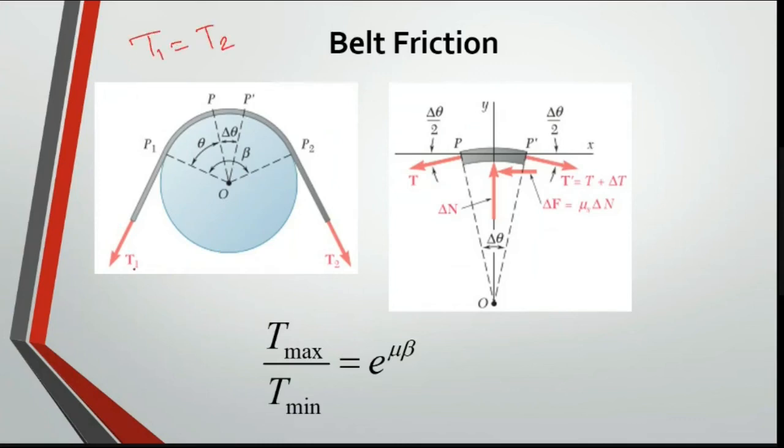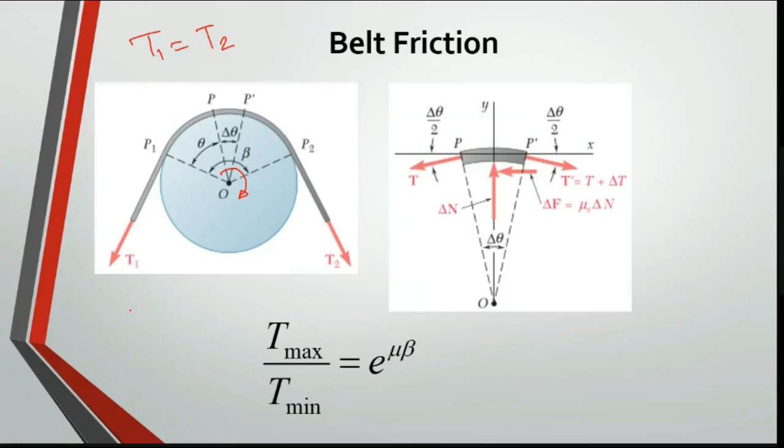Whatever tension is here is equal to this tension. That is what we identified. But when you have something like this, it means your rope is sliding. But let me consider you are taking some water from a well. What happens to the wheel of that pulley? It is rotating. When it is rotating, it means that you have friction between the rope and the pulley.